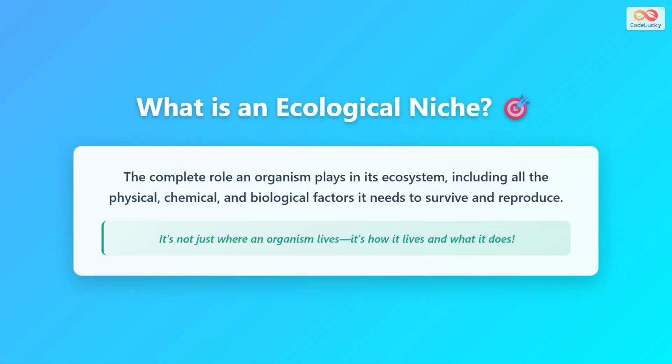So, what exactly is an ecological niche? An ecological niche is the complete role an organism plays in its ecosystem. It includes all the physical, chemical, and biological factors that the organism needs to survive and reproduce. Here is the key point to remember. A niche is not just about where an organism lives. It is about how it lives and what it does in that environment. Think of it as the organism's profession or job description in nature.